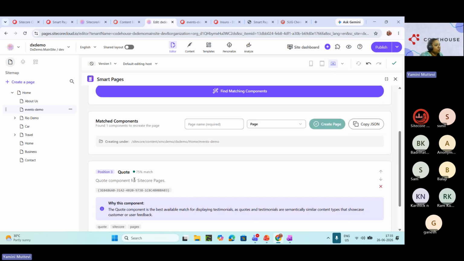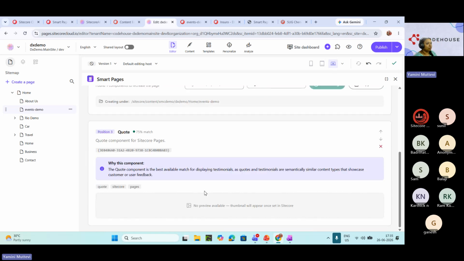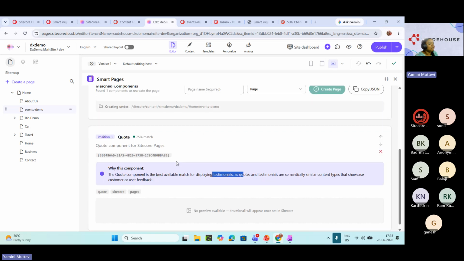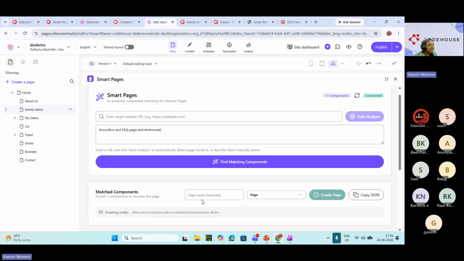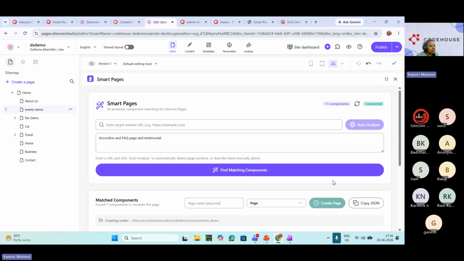One component is provided, quote. Okay. Quote is our testimonial only because we are trying to put it as a quote. See here, it is getting the semantic matching now. Here it says testimonial. There is nothing in the code saying that this is a testimonial, but the description or the comparison tags have testimonial. So it is giving one component to us with a match of 75%. That is what it is here now. I think that is the demo.